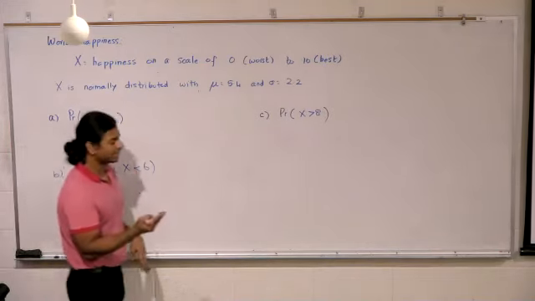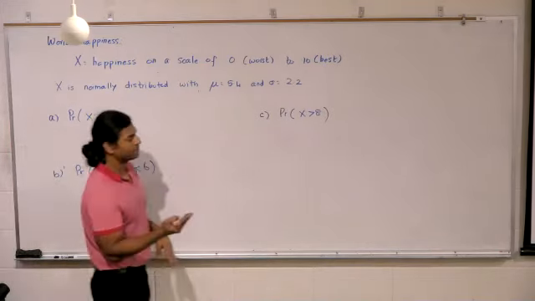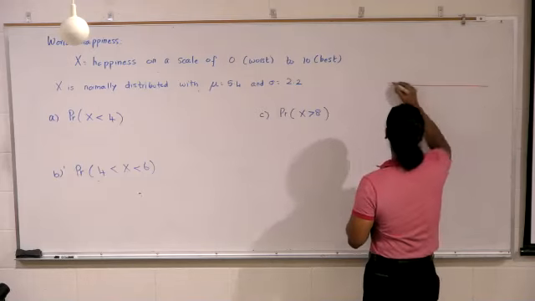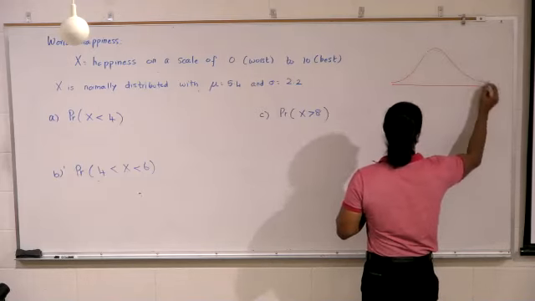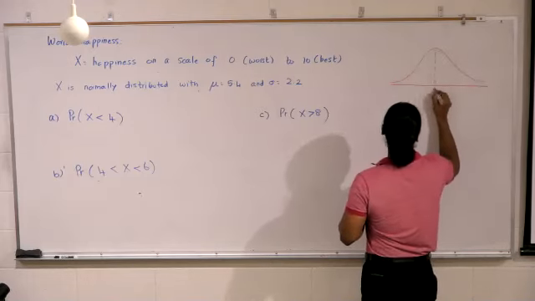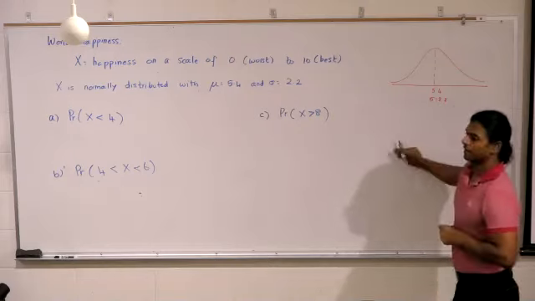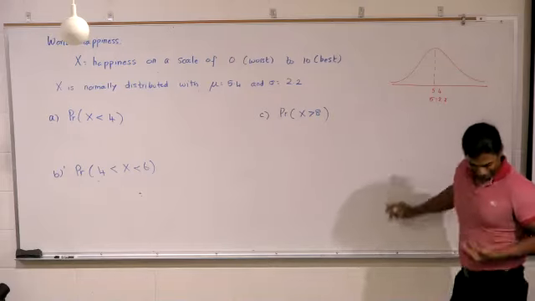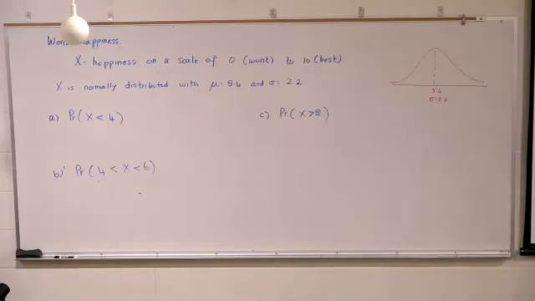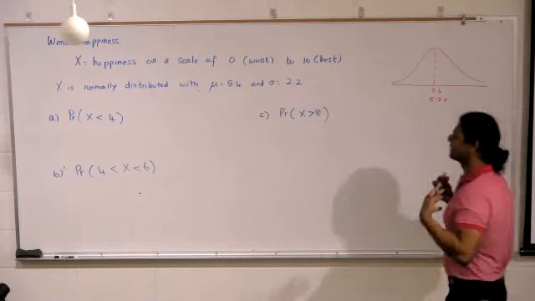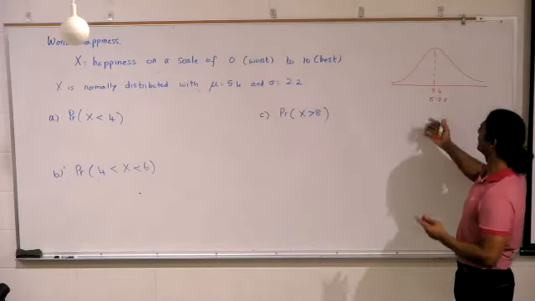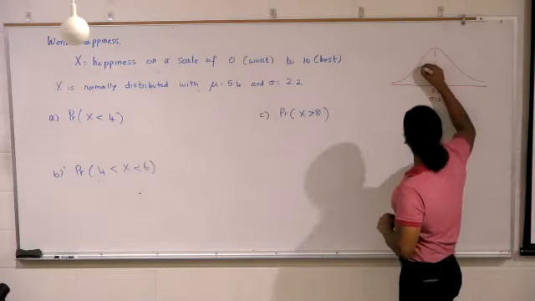If you can't do this mentally, what are you supposed to do? Draw it out. So 4 is right over there.